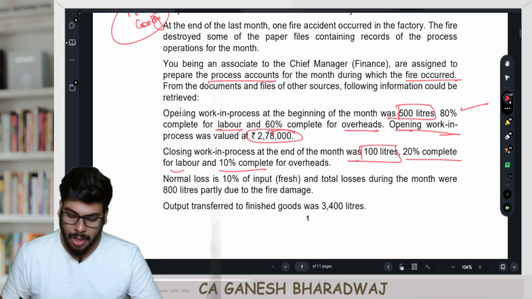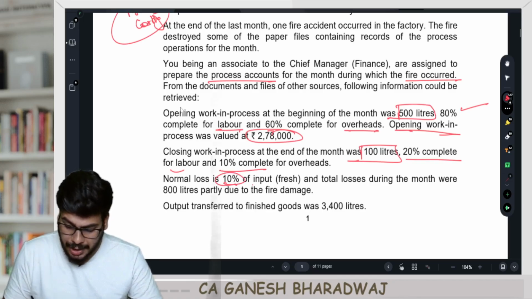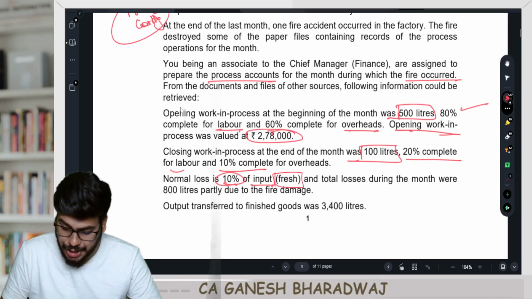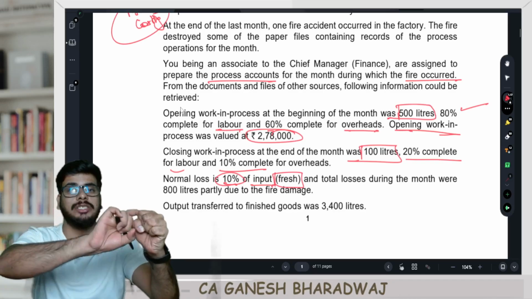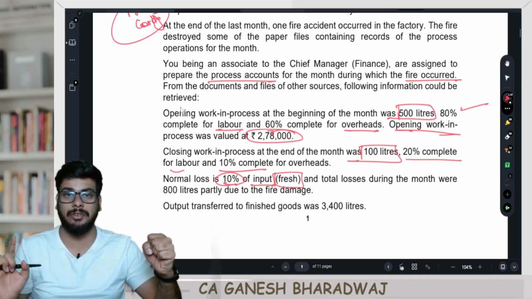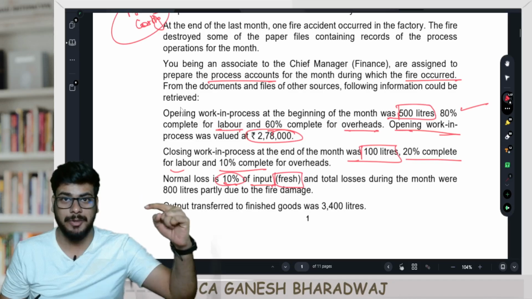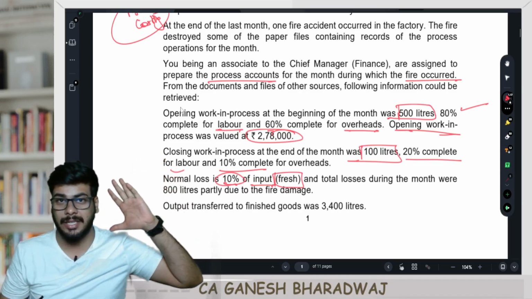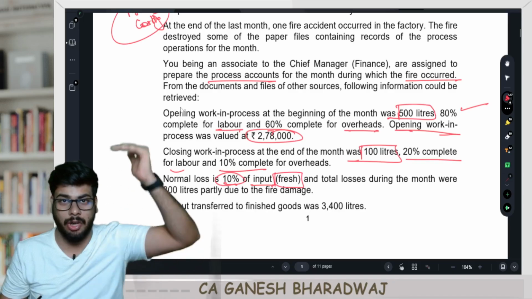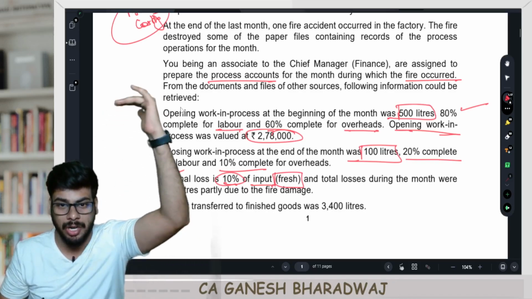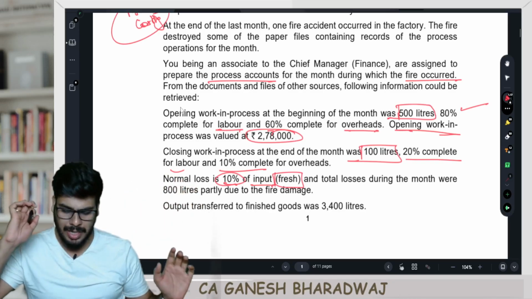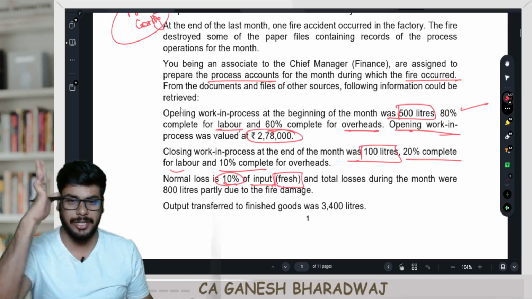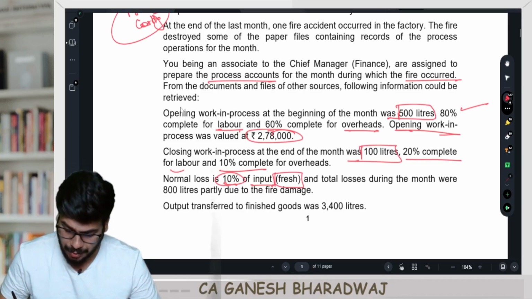Wait. Normal loss is 10% of the input that is fresh. Meaning what? Whatever I introduce in that period, on that only the normal loss should be calculated as a percentage. Generally what we take, if nothing is mentioned, we'll take it on the total input. Total input will mean what? Opening WIP plus units introduced, right? Here they are saying no. Calculate normal loss as 10% of the units introduced. That's all. Clear with this, right?